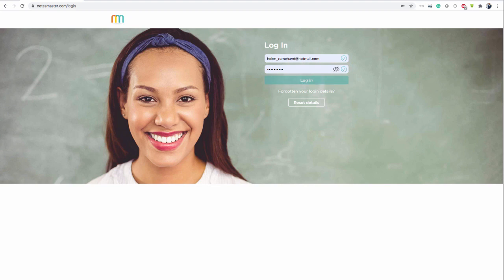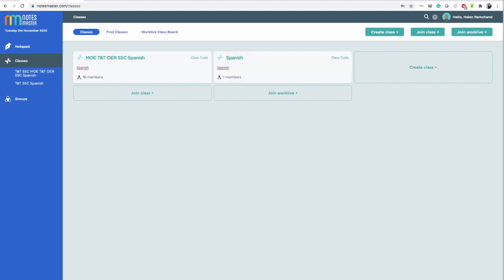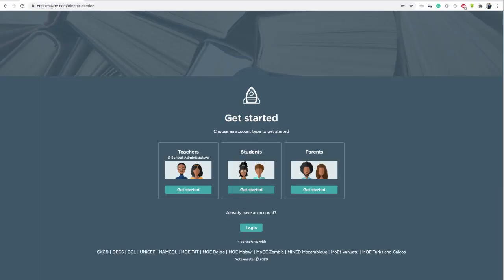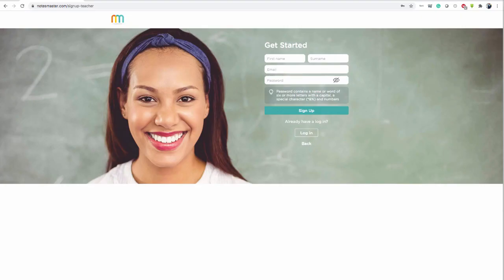If I click login, it takes me to a simple interface with classes that I have joined. If I have not already logged in, I can click Get Started, and if I have not already registered, I can register. Get started under teachers or students or parents. Let's go with teachers. Click Get Started.